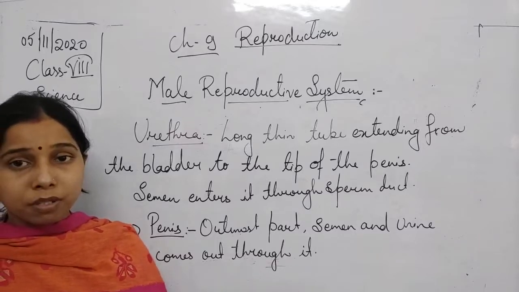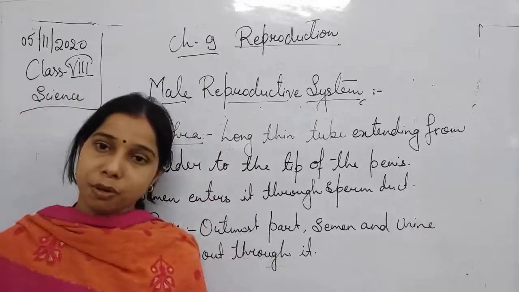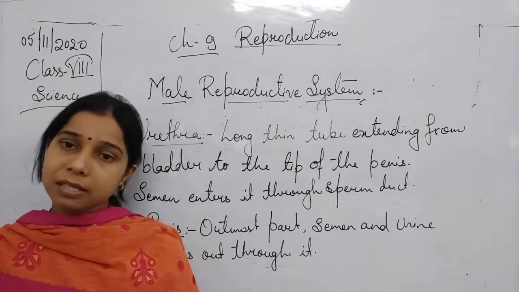Which part is responsible, students? So that is the testis. Testis is responsible for that. Second one, students, that is the sperm duct or vas deferens.